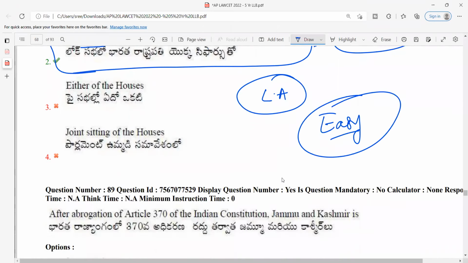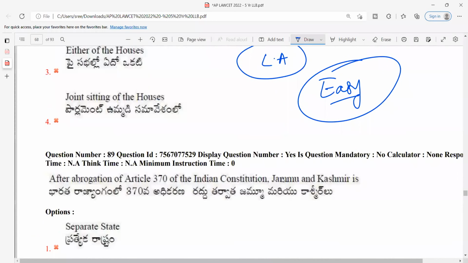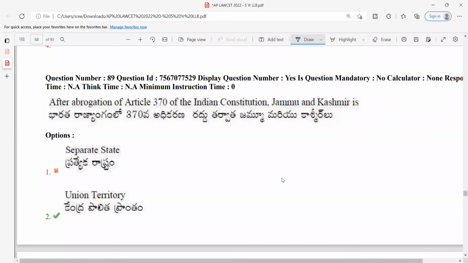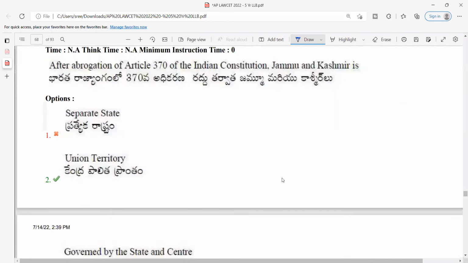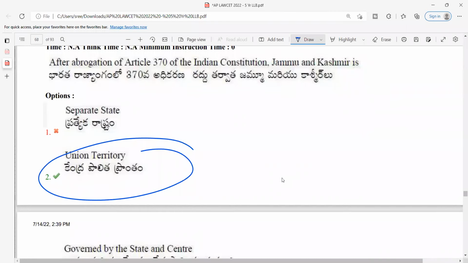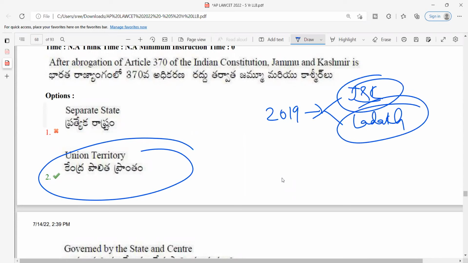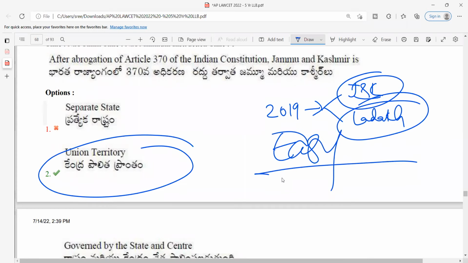Next, after the abrogation of Article 370 of the Indian Constitution, Jammu and Kashmir is, of course, a union territory. By enacting the Jammu and Kashmir Reorganization Act in 2019, the state of Jammu and Kashmir was divided into two union territories, Jammu and Kashmir and Ladakh. In the union territories chapter, this was discussed very categorically. So I would rate this particular question as very easy. Next.